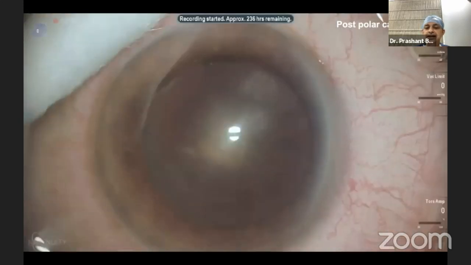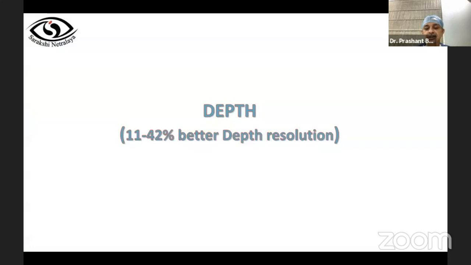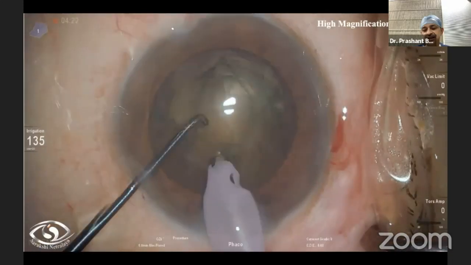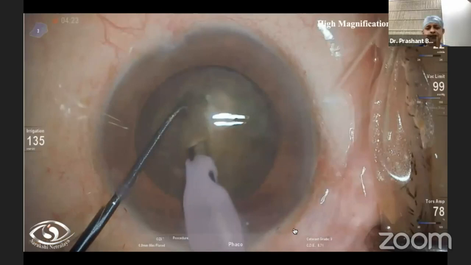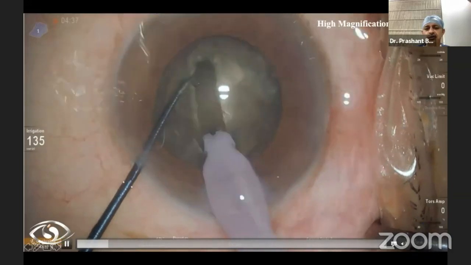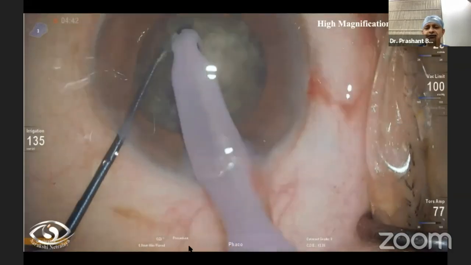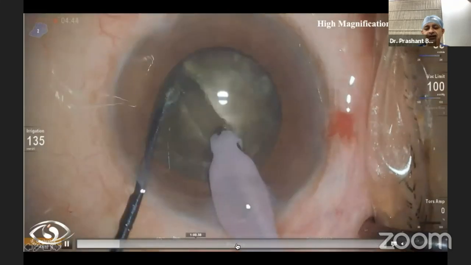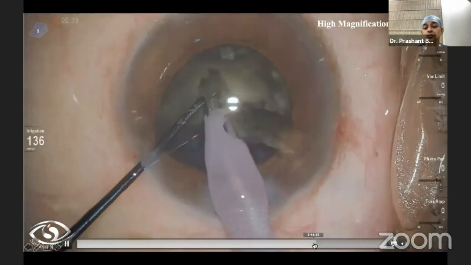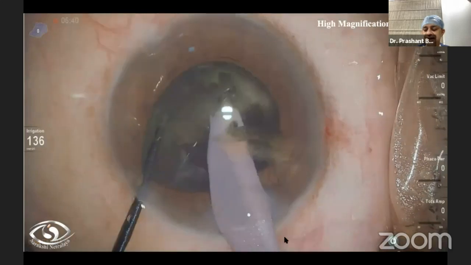Now coming to the next advantage, the depth which it offers: 11 to 42% more depth resolution is seen in this system. So how does it translate to clinical practice for cataract? Well, you can actually see the various strata of the nucleus, and you will be 100% sure whether you have reached the last part of the nucleus. Can you imagine such a high magnification giving you the actual strata or layers of the nucleus, which you can appreciate so well? And that gives you more confidence to go closer and crack the posterior capsular plate as confidently as you would love to.